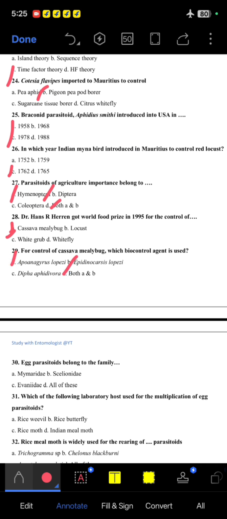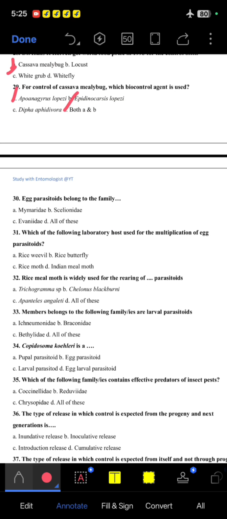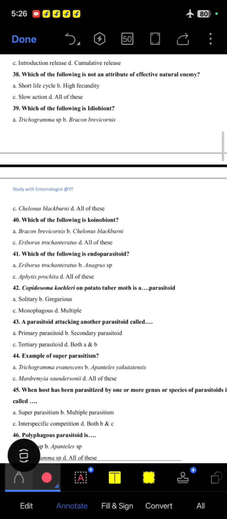30th question, egg parasitoids belong to the family? So it belongs to the family, all. 31, which of the following laboratory hosts is used for the multiplication of egg parasitoids? Rice moth. 32, rice meal moth is widely used for the rearing of which parasitoid? So all of these are the correct option here.